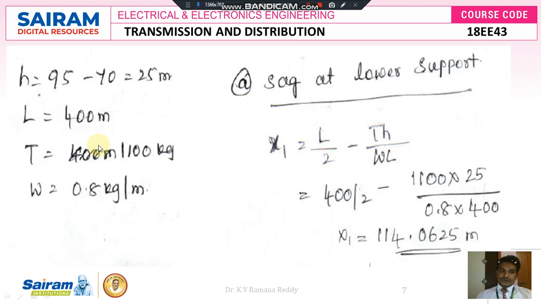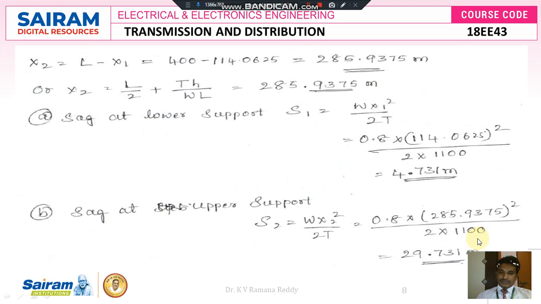Here L we know is 400, so 400 divided by 2 minus T. Tension we know is 1100, as given in the data, into H. We calculated the difference of the two supporting structures, that is 25. So 1100 into 25 divided by 0.8 into 400, where W is 0.8 and capital L is 400. If you do the simplification, we get X1 is equal to 114.0625 meters.